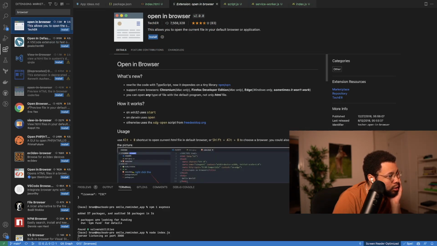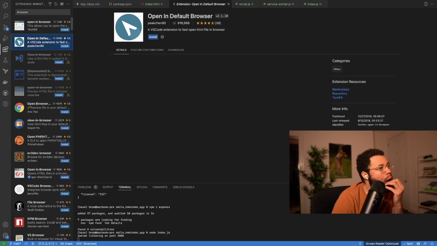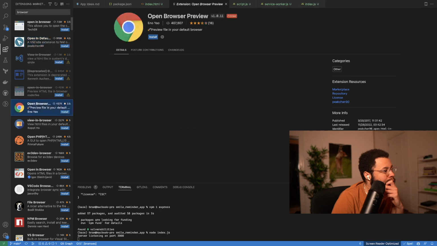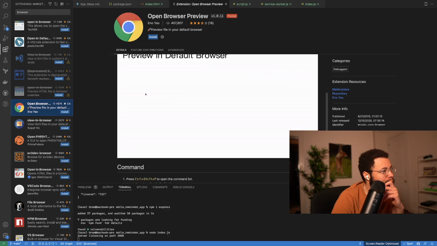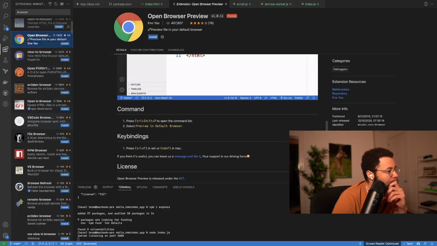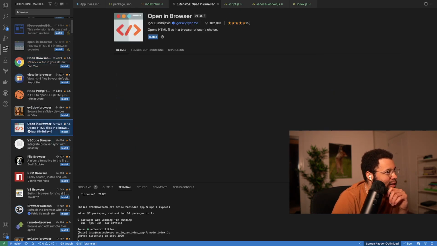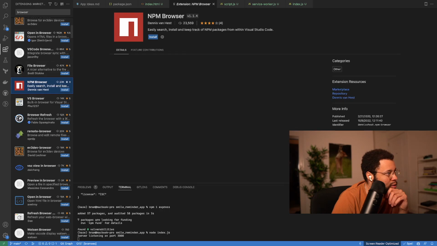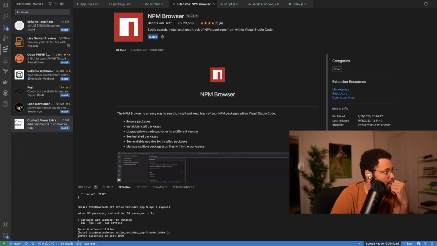Open in browser. Open in browser. Bruh. Even Obsidian has its own browser. I wouldn't use it, but for this, I just want to look at localhost without having to leave Visual Studio Code. Is that too much to ask?